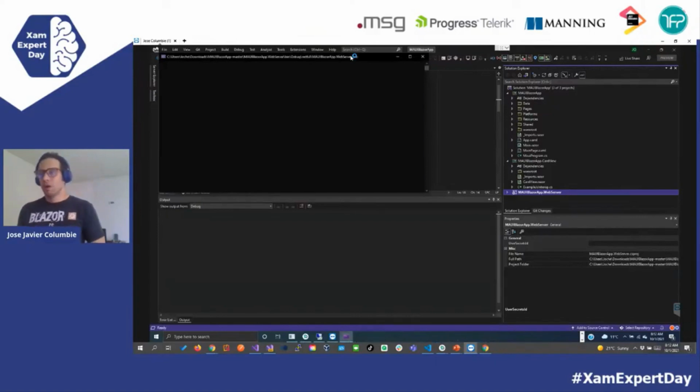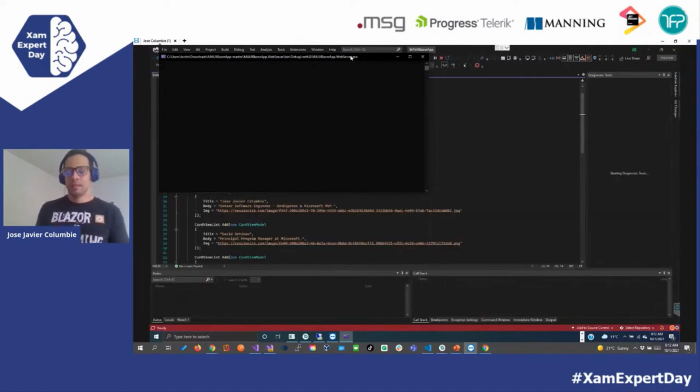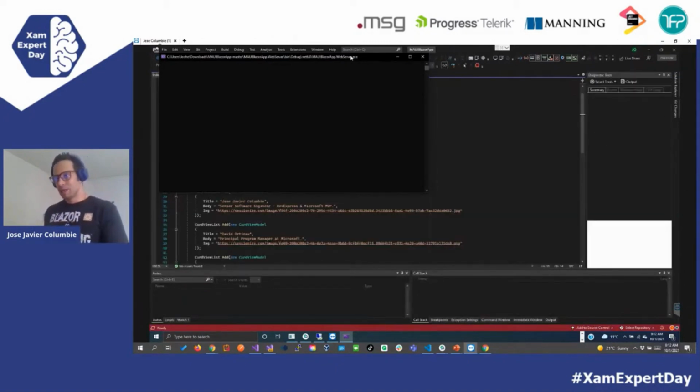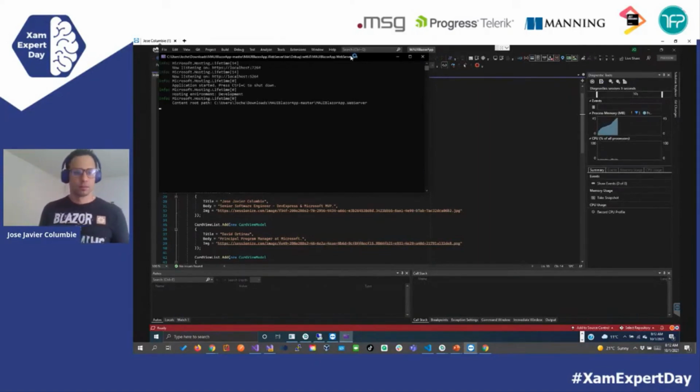We'll see that we have that component that we're taking from a Razor class library that actually could be a NuGet. We can put that in a NuGet and reference it in as many projects as you need. We will have it on web, and then we will be using that same component from that Razor class library on mobile. Let's give it a second, that is coming.